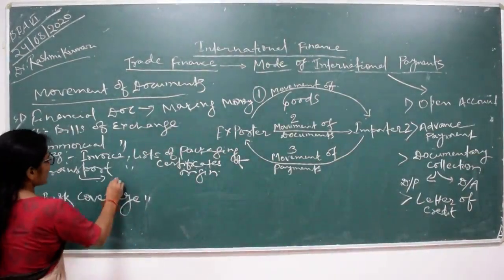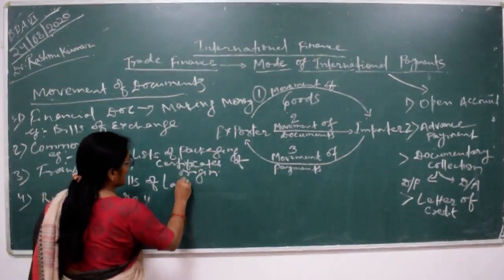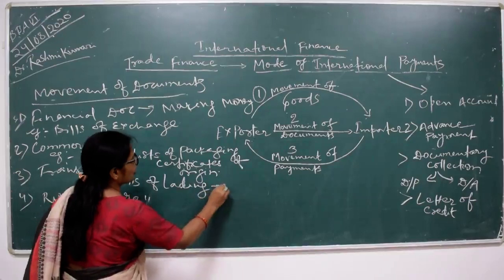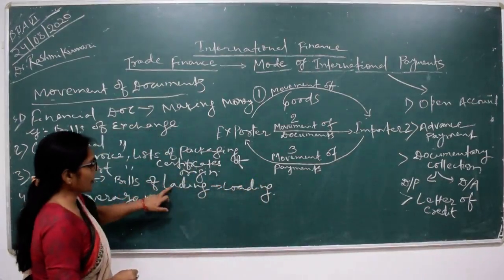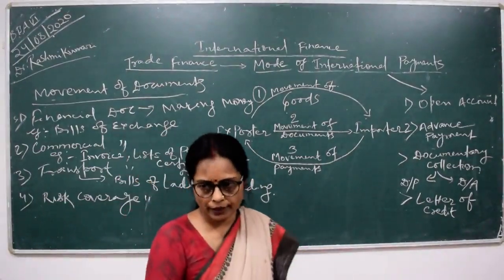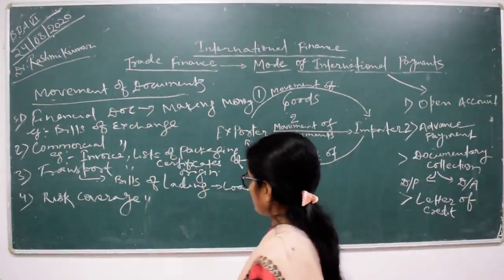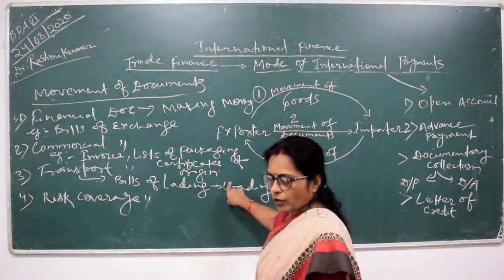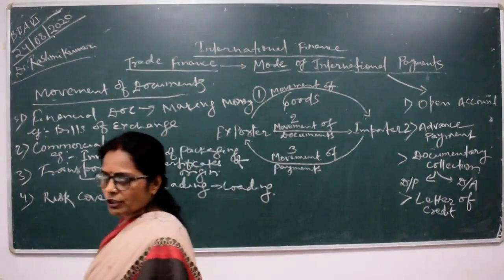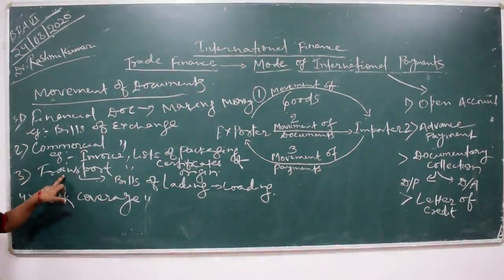What is bills of lading? Lading means loading. Bills of lading is the bills of loading. This type of agreement and contract preparation comes within transport documentation. Airways documentation also comes within these types of transport documentation.